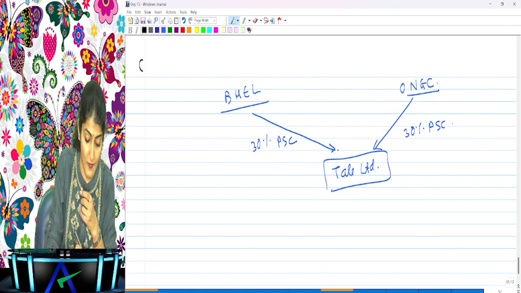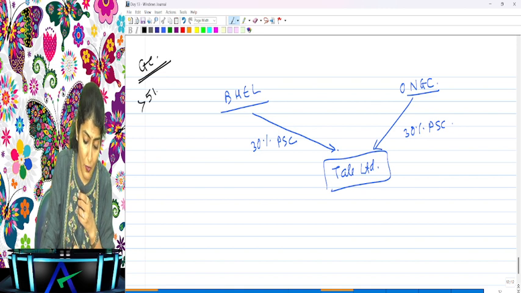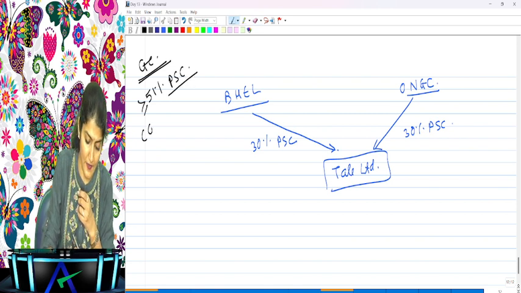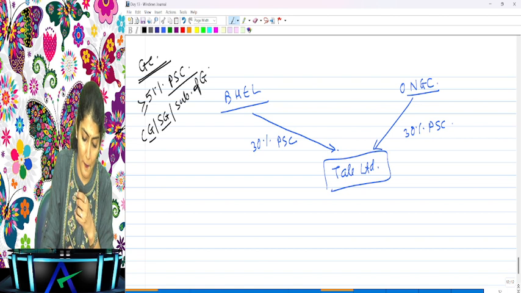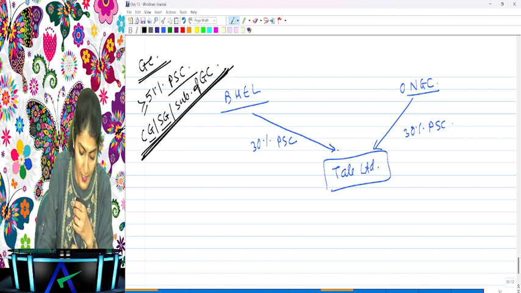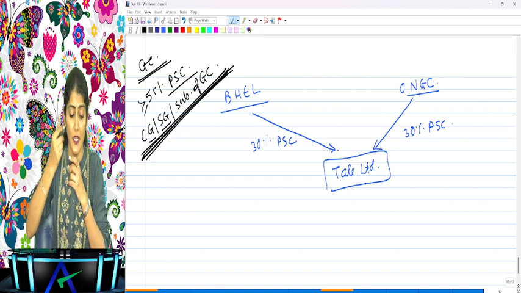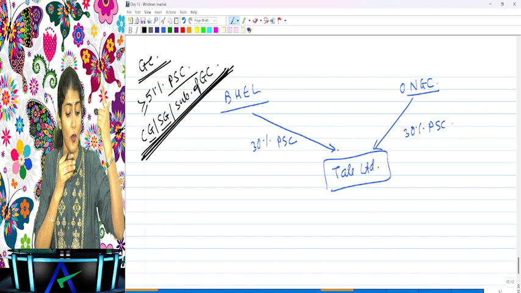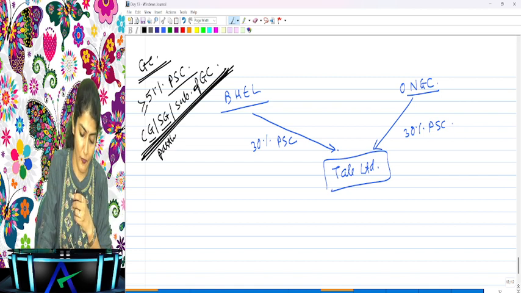Okay, before that, what is the definition of a government company? It says not less than 51% of the paid up share capital is held by the central government or the state government, or partly by the central and the state government, or which is a subsidiary of a government company. That is the definition of the government company.